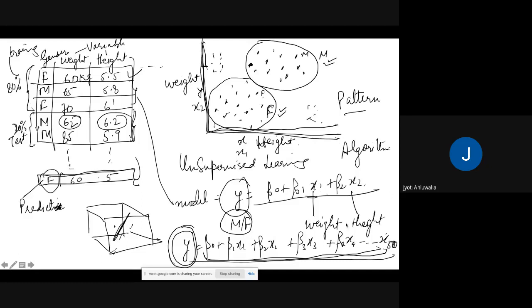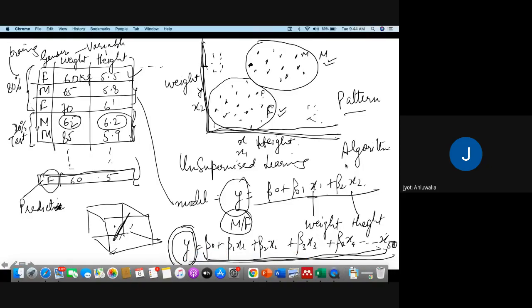I can also have a model which has more than two dimensions. Now, as a human being, I'm able to only visualize a two-dimension data set, or maybe a three-dimension data set. Beyond three dimensions, I'm not able to visualize or comprehend it, because as a human being, my capabilities are limited. But the mathematical equations can have as many dimensions as they want. And that is the beauty of machine learning, that we are able to deal with a lot of dimensions.